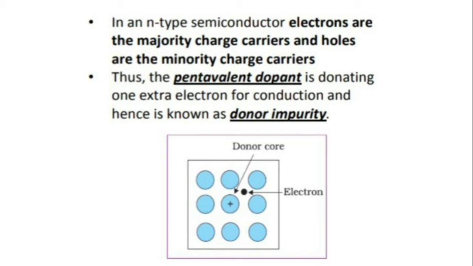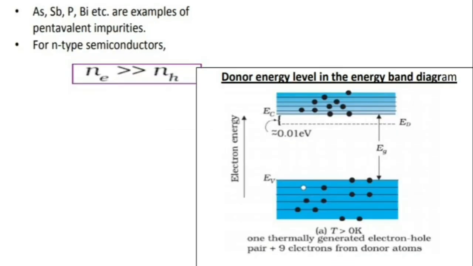Thus, the pentavalent dopant is donating an extra electron for conduction, and it is known as a donor impurity. And when the donor impurity is added, the donor core becomes positively charged. Arsenic, antimony, phosphorus, bismuth, etc., are the examples of pentavalent impurities. And to keep in mind, the number of free electrons will be much larger than the number of holes.